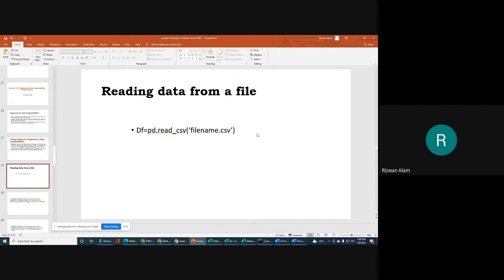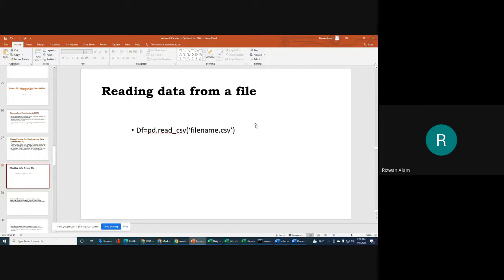For example, if you have a CSV file and you want to fetch data from that CSV file to a data frame. As we discussed, a data frame is a data structure available in the Pandas library. So what we are discussing is how we can read the data that we have in a CSV file and fetch it into a data frame. Because once you have this data in your data frame, you can use any function for manipulation or analysis in that data frame using Pandas functions and features.